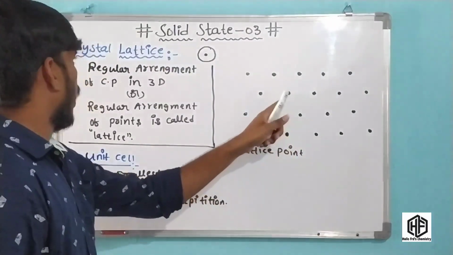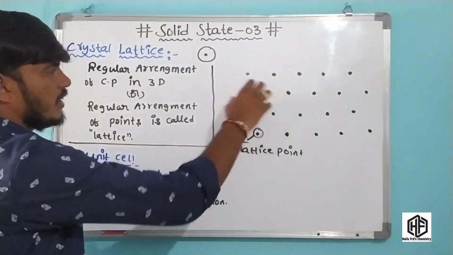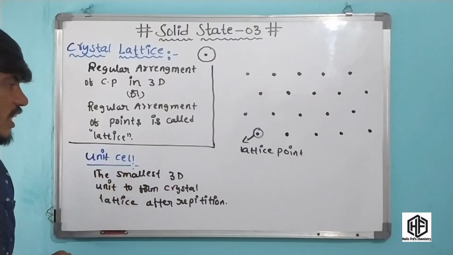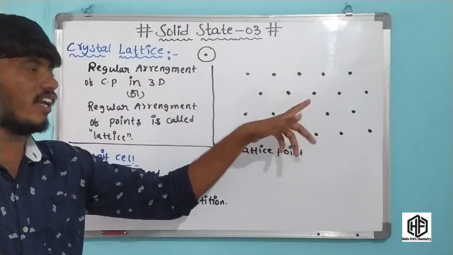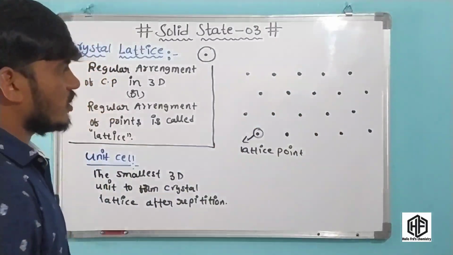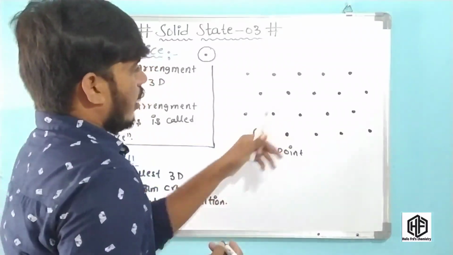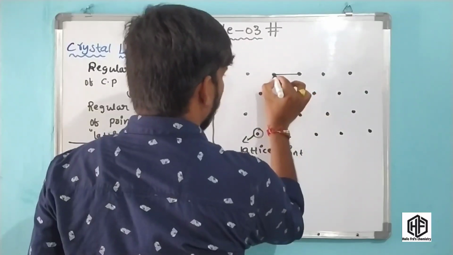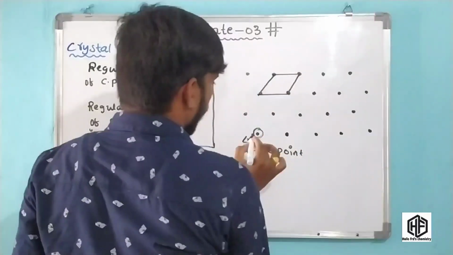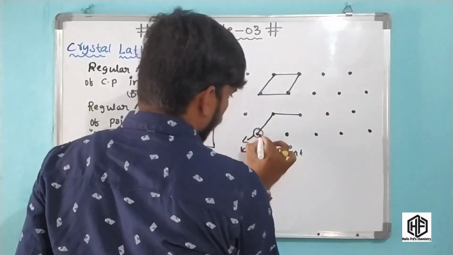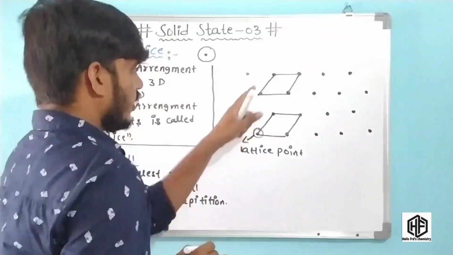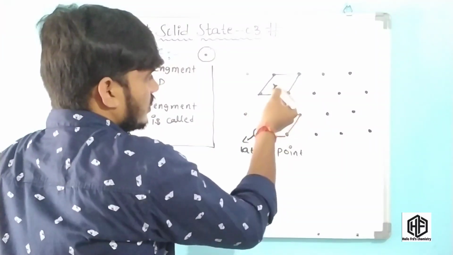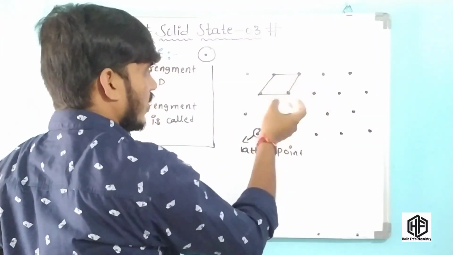Okay friends, this is the crystal lattice. This is the arrangement of constituent particles in a regular pattern. What happens friends? The unit cell. Now we have to consider this pattern in a unit cell. Now we have to imagine these lattice points. Okay friends, first of all, these 2 points are added and these 2 points are added, and these 2 points are added downward. Now we have to assume that we have to construct a crystal lattice.